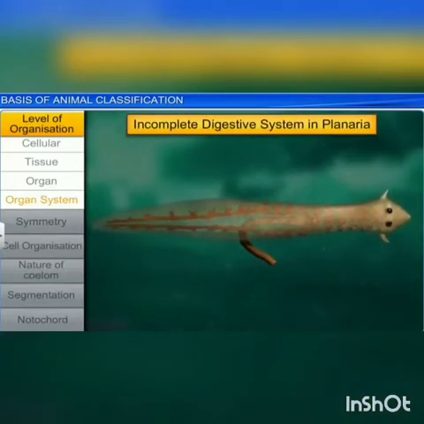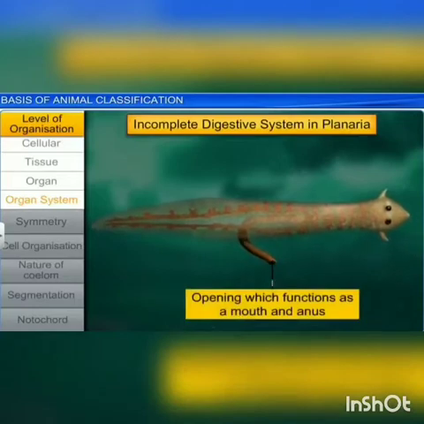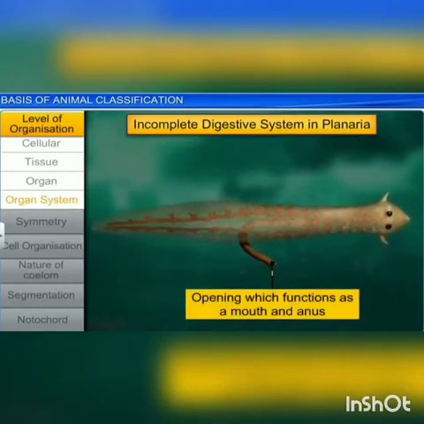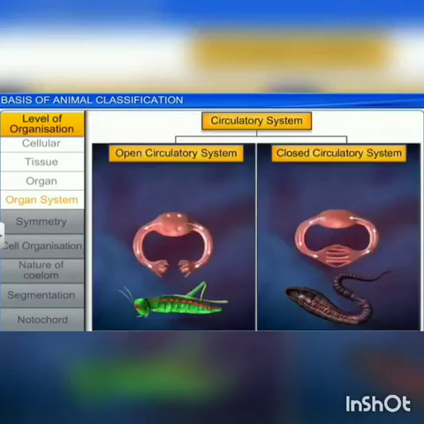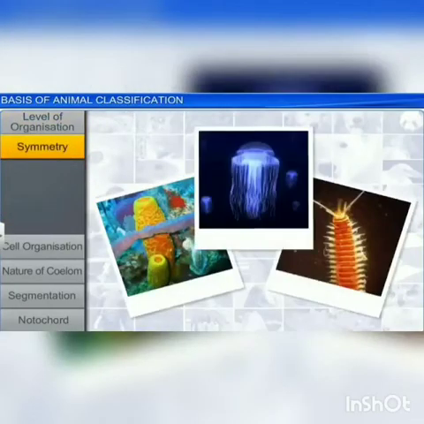Incomplete digestive system is seen in planaria, where the mouth and anus serve as a single opening, whereas in man the complete digestive system has mouth and anus as two different openings. Circulatory system is also divided into two, open and closed circulatory system. Next we move on to the symmetry.